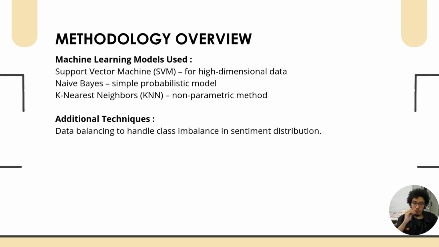For the machine learning models, first of all, the support vector machine, which handles high-dimensional data, naive Bayes for a simple probabilistic model, and k-nearest neighbors as a non-parametric method. And for additional techniques, we're using data balancing to handle class imbalance and sentiment distribution.